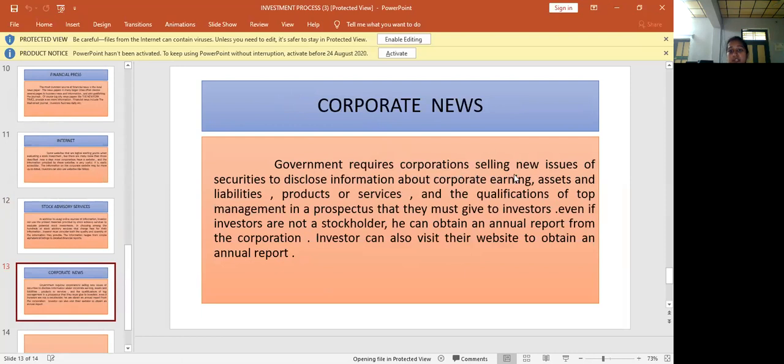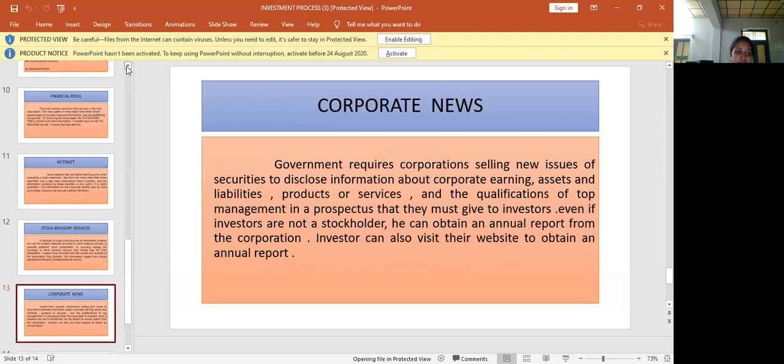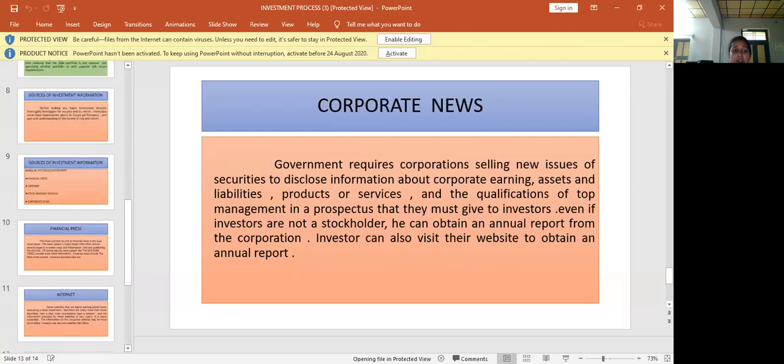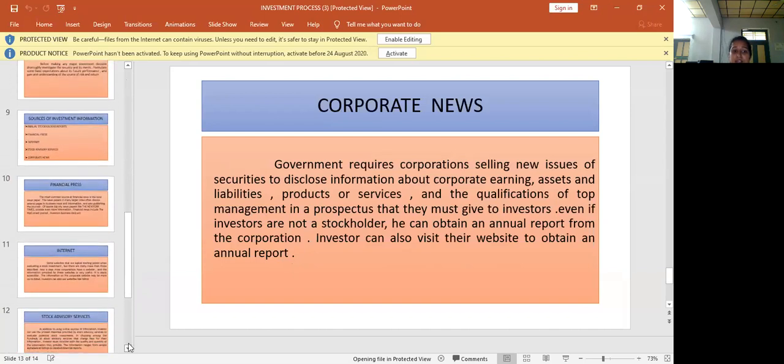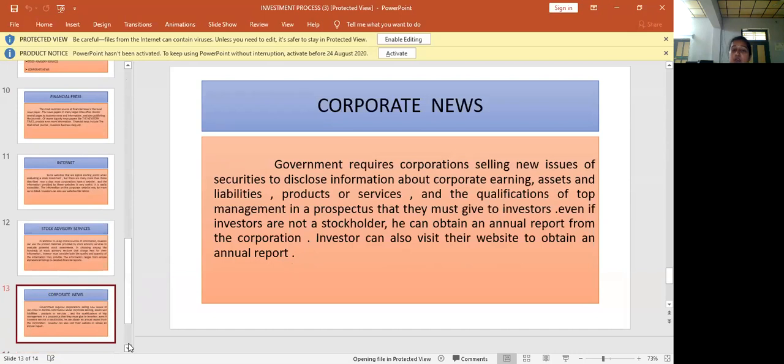Government requires corporations selling new issues of securities to disclose information about total corporate activities like earnings, assets and liabilities, products and services, and the qualifications of top management in a prospectus that they must give to the investors. Even if the investor is not a stockholder, he can obtain an annual report from the corporation. Investors can also visit their websites to obtain an annual report. So these are the sources of investment information: internet, financial press, stock advisory services, and corporate news.